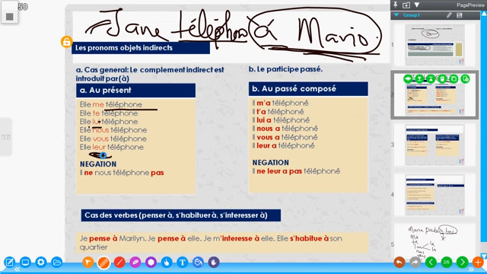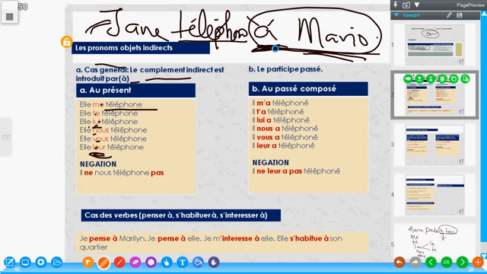She calls them. So these are the elements of COI, pronom objet indirect. Look at what we have here. Cas général. In the general case, le complément indirect est introduit par la préposition à. Just like we have here. Generally, it is introduced by a preposition à. So that means the noun that we must replace with indirect pronouns must be preceded by the preposition à.